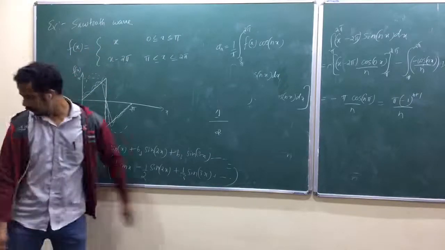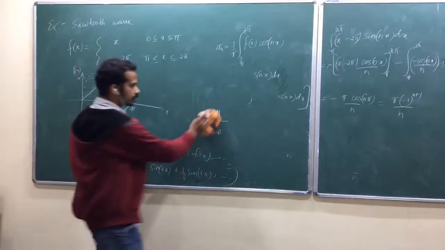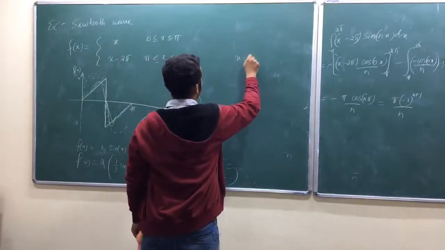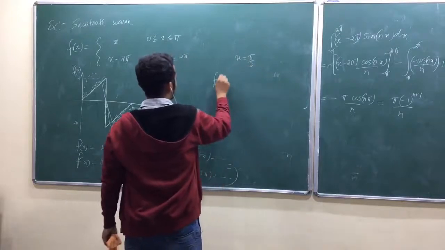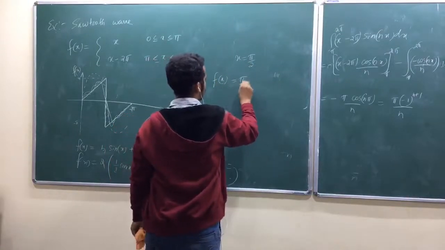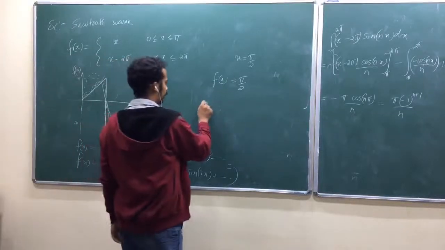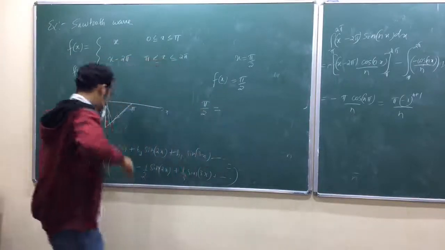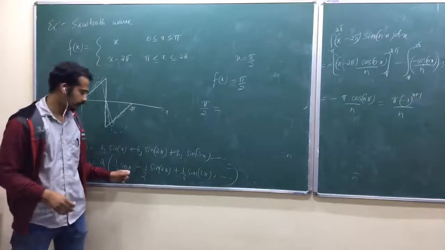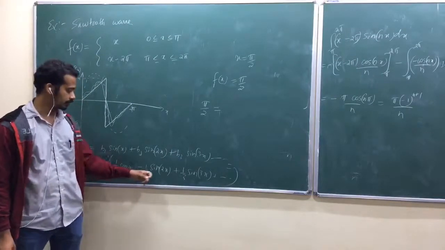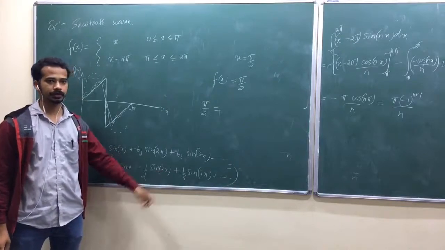According to our definition, when x equal to pi by 2, f of x equal to pi by 2, am I right? So that is the left hand side. When you put x equal to pi by 2, what would happen here? Sin pi by 2 is 1, is that okay? Sin pi is 0, isn't it?